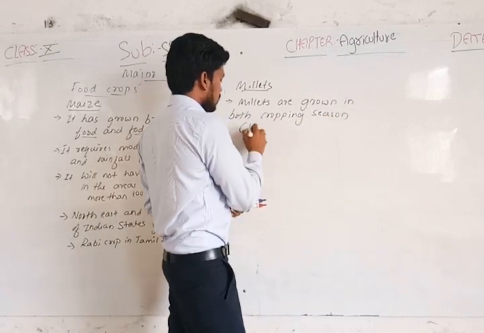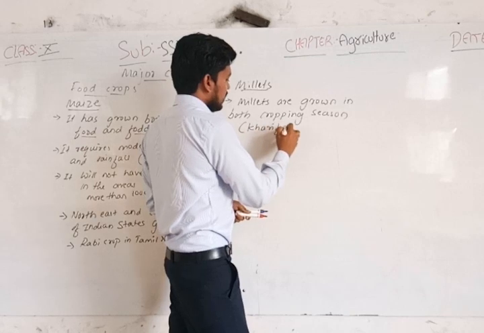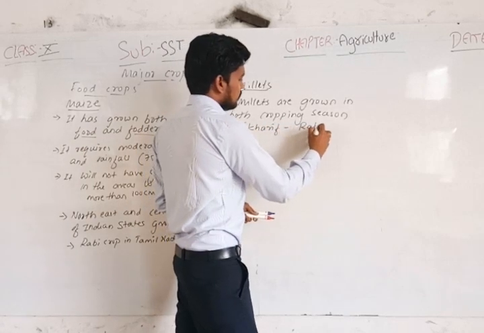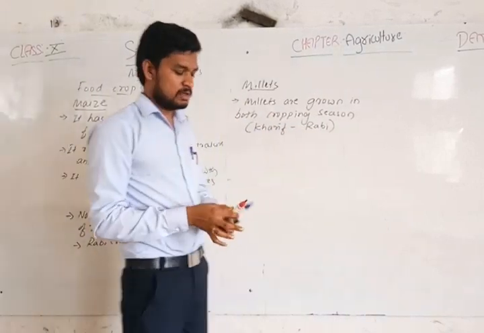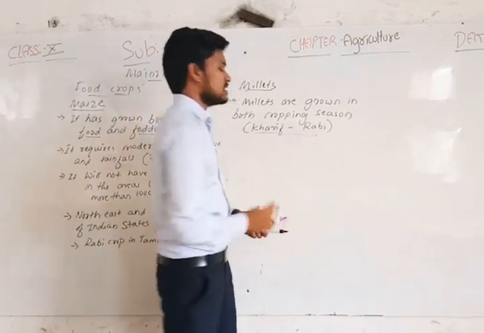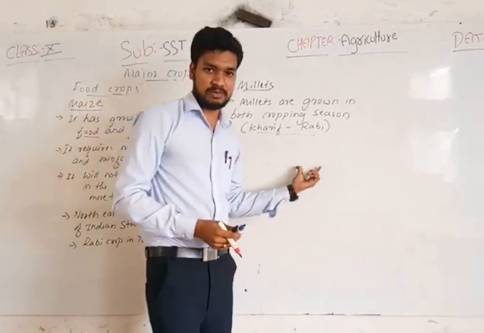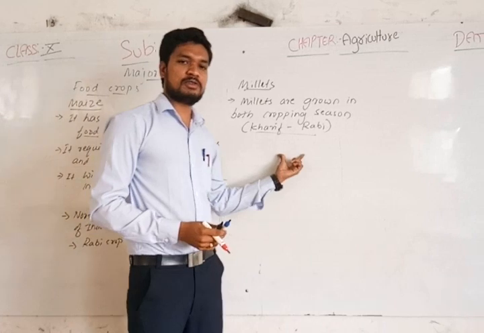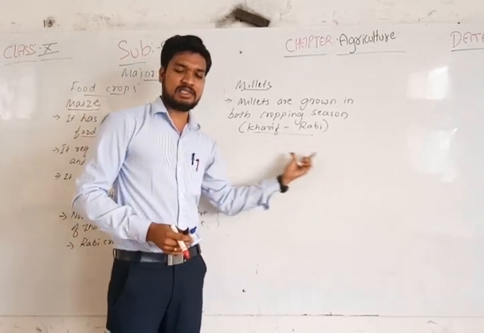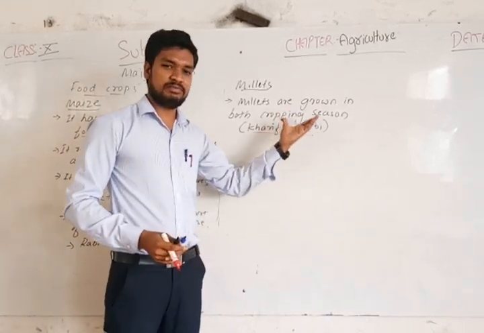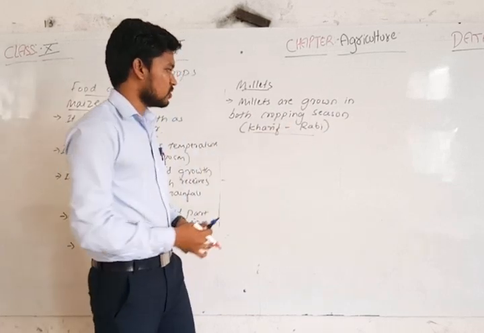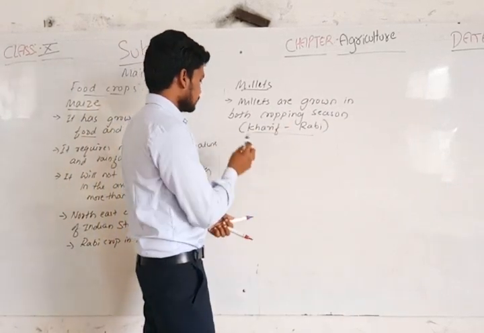What are those? Both the kharif season and the rabi season. In these two seasons, millets are mainly grown. For example, the jowar crop is grown in both the kharif and rabi seasons.